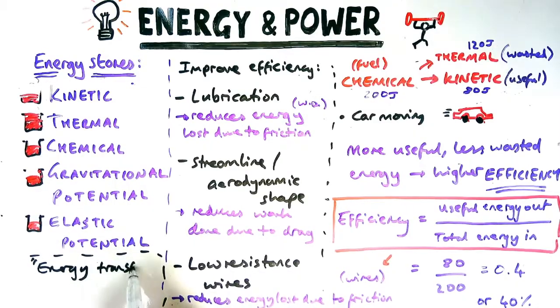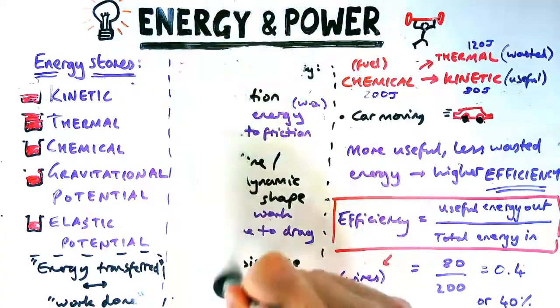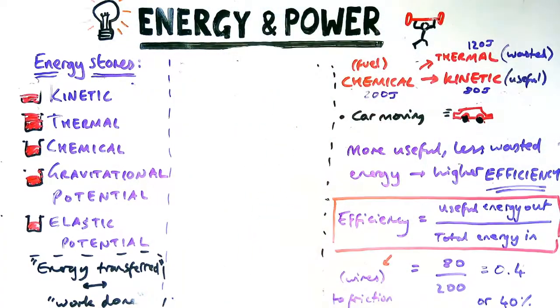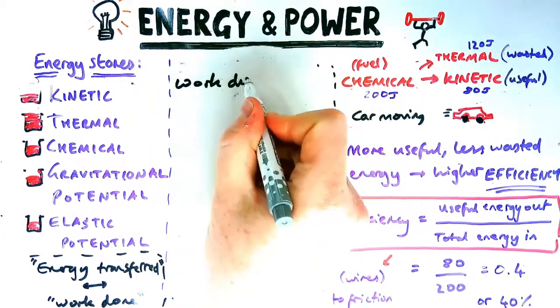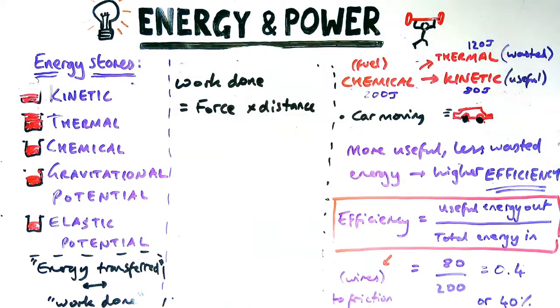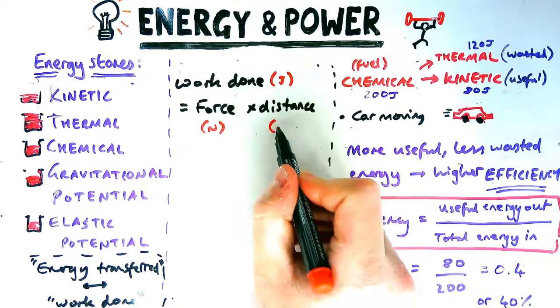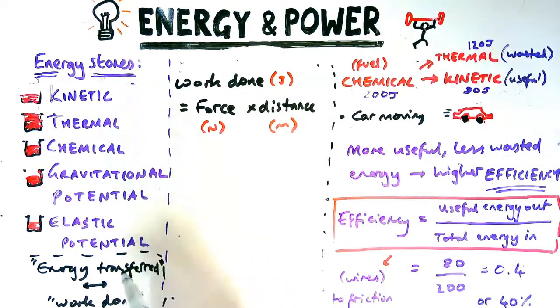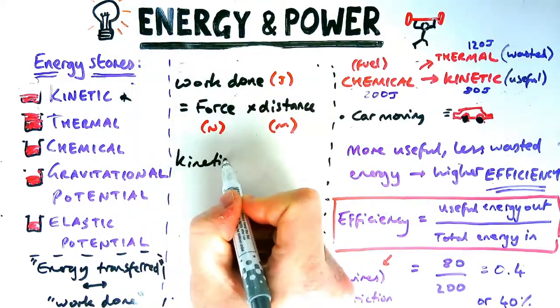Now, I've used work done quite a lot there as a phrase. It's really important to note it's exactly the same thing as saying energy transferred. So I can say energy transferred or work done in exactly the same scenarios. They mean the same thing. Now, there is also an equation to calculate work done, which is the force multiplied by distance. So it's got the same units in joules, and force is in newtons, distance we always put in meters.